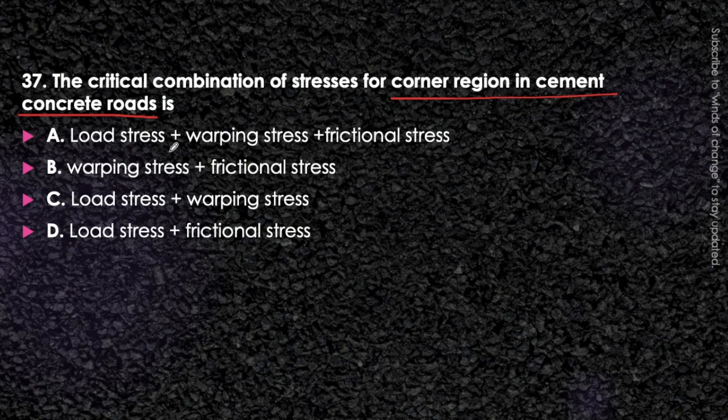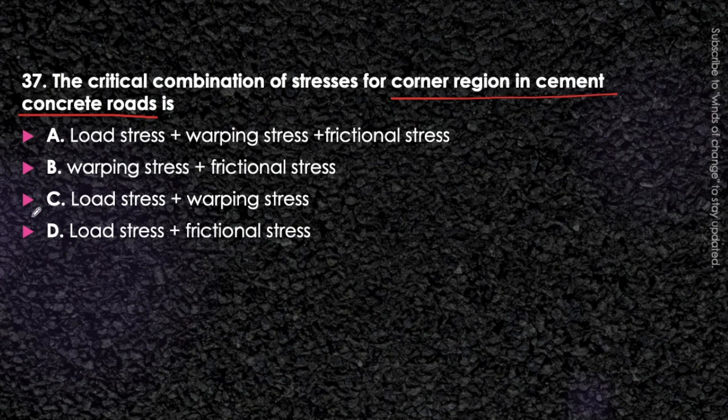In the corner region of the cement concrete road, we do not take the frictional stress. Only two stresses will be acting: the load stress, which is obvious, and the warping stress, which occurs because there is a change in shape due to the change of temperature.